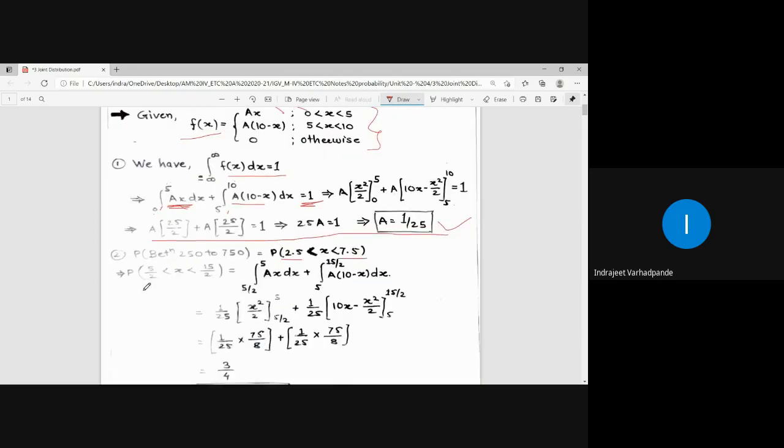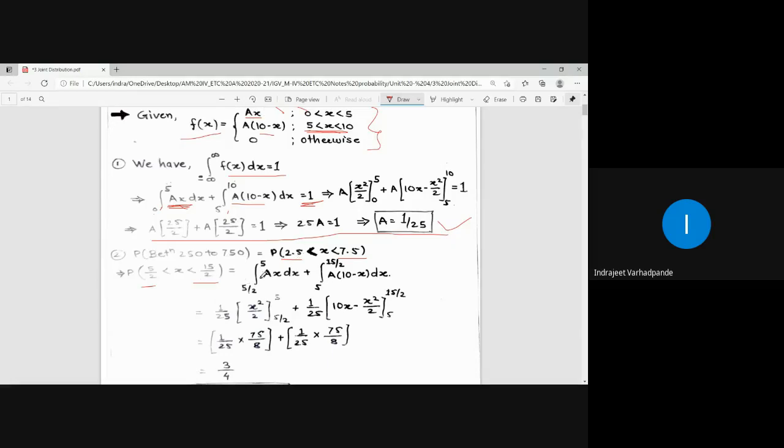So 2.5 is nothing but 5 by 2, and 7.5 is nothing but 15 by 2. So ultimately, what have they asked? They are asking us to find the value for this particular range. Now 7.5 is less than 10 but greater than 5. So for that range, the function will be a into 10 minus x, and for 2.5 up to 5, the function will be ax.